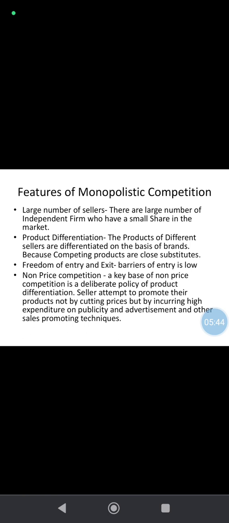Through advertisement only, the products reach the consumers in monopolistic competition. And free entry and exit and no price competition. A key feature of non-price competition is a deliberate policy of product differentiation. Okay, so in the next slide we're going to see about the price and output determination under monopolistic competition.